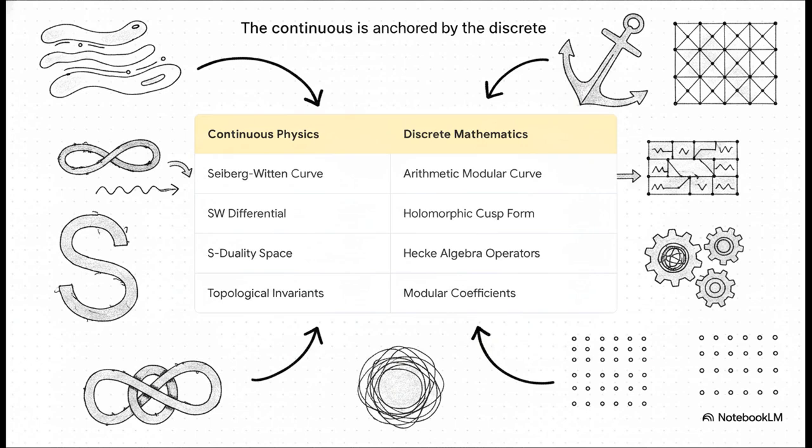The Seiberg-Witten curve aligns perfectly with the arithmetic modular curve. The differential maps right to the holomorphic cusp form. S-duality space is governed by Hecke algebra operators. And my favorite part, continuous topological obstructions in spacetime are completely determined by discrete modular Fourier coefficients. The continuous is entirely anchored by the discrete.